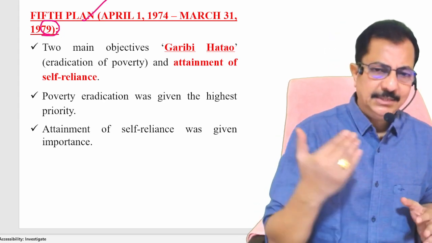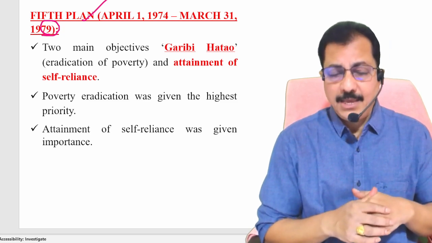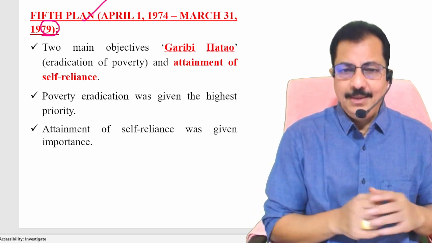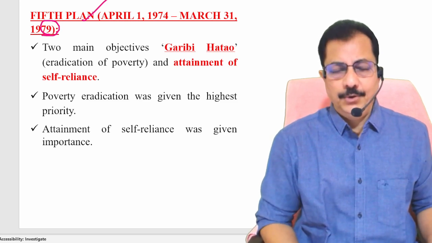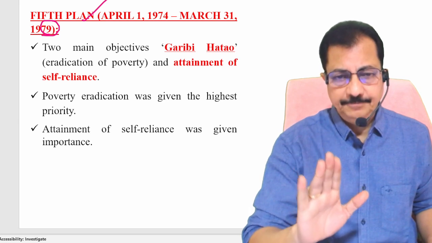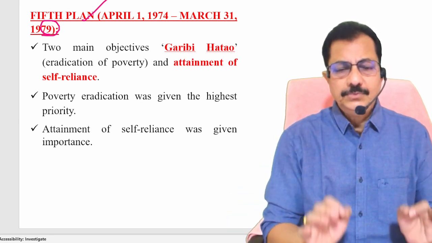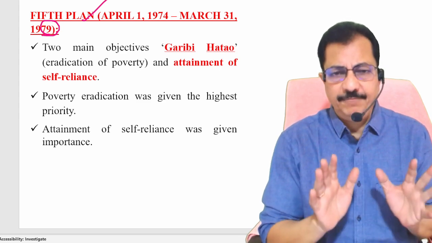So these allegations have been framed against Srimati Indira Gandhi, and Allahabad High Court accepted the petition. It happened in the year 1971, and Allahabad High Court delivered judgment on June 12th, 1975.